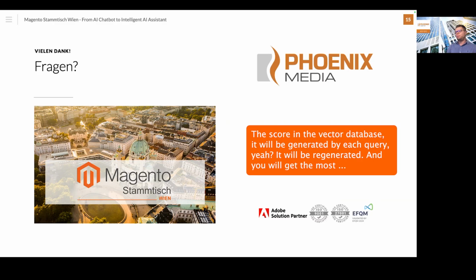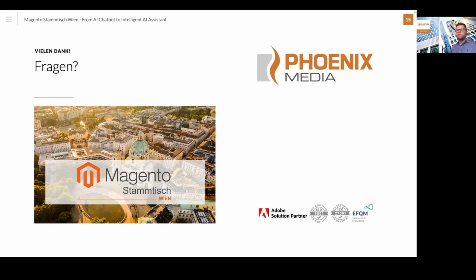The score in the vector database, it will be generated by each query, yeah? It will be regenerated. Yeah. Okay, so you will get the top-k closest results, yeah.